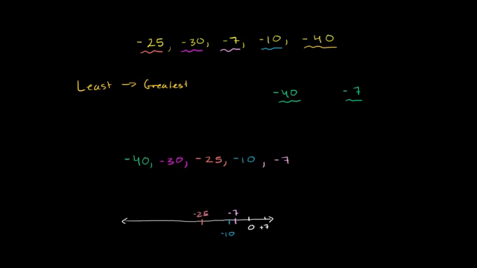A little bit further to the left than that is negative 30. And then you go even further to the left, and you get to negative 40. So if you think of it this way, the least of these numbers is the one that's furthest to the left on the number line, and the greatest is the one that's furthest to the right.